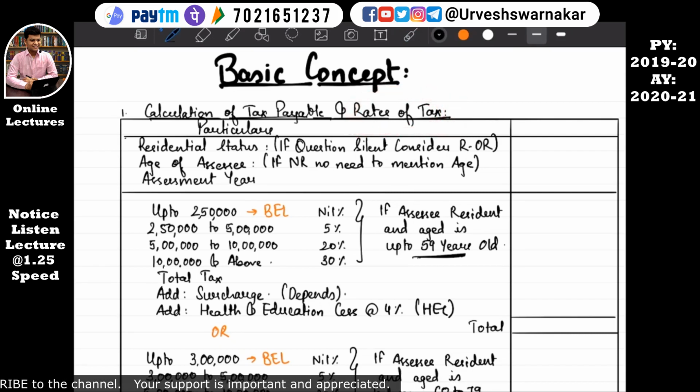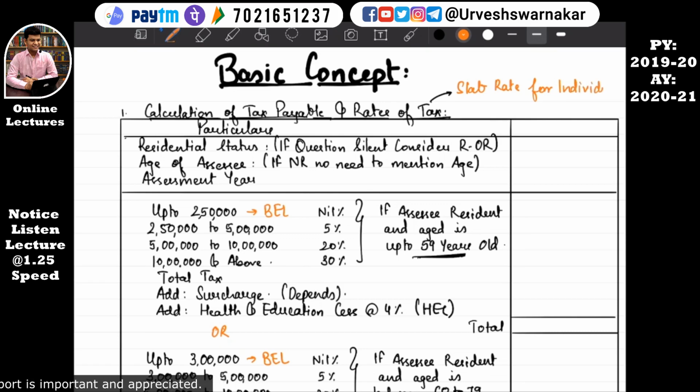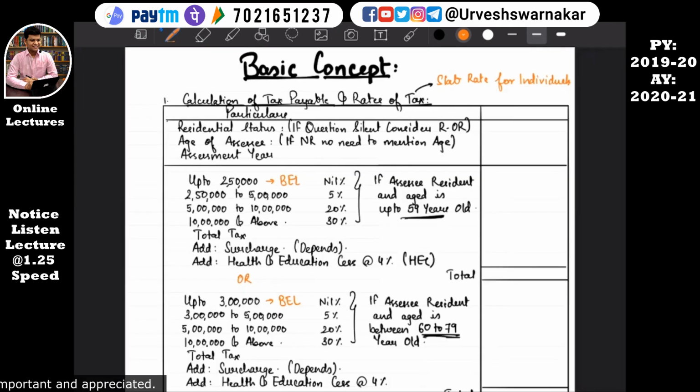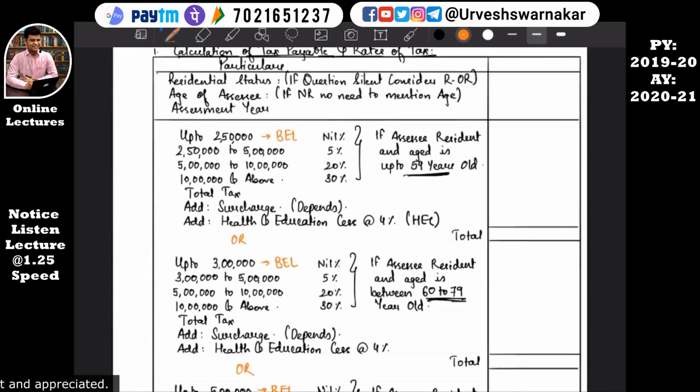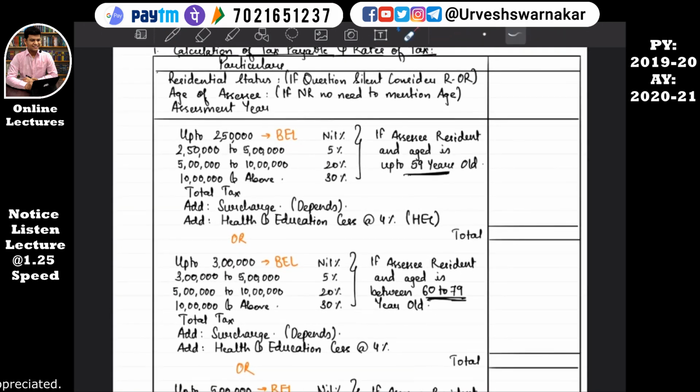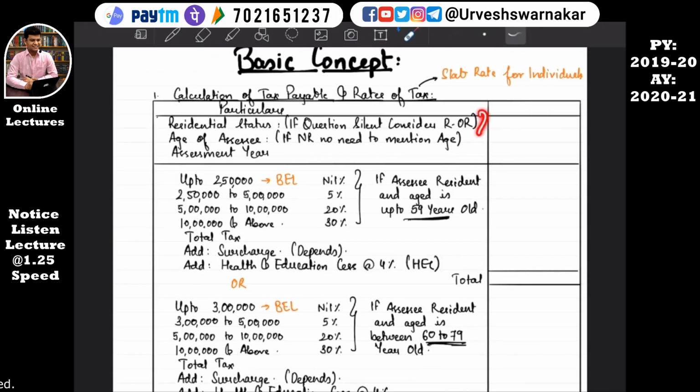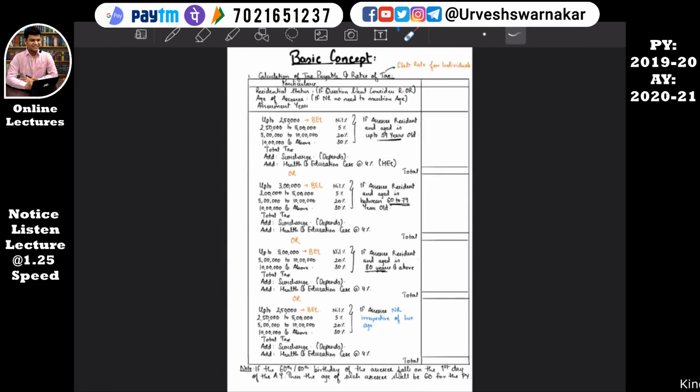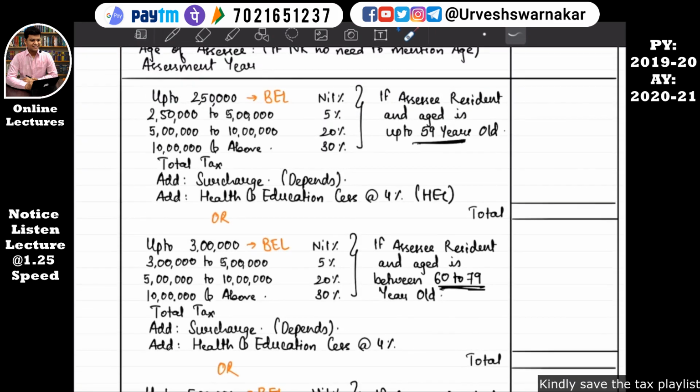It is also known as slab rate for individuals. Okay, so whatever I have written in a formatted manner, I'll make you understand after I make you understand all this. So let's understand this. This is known as slab rate for individual.